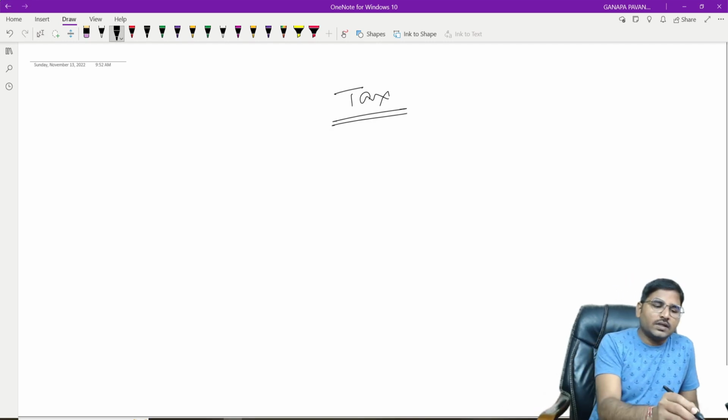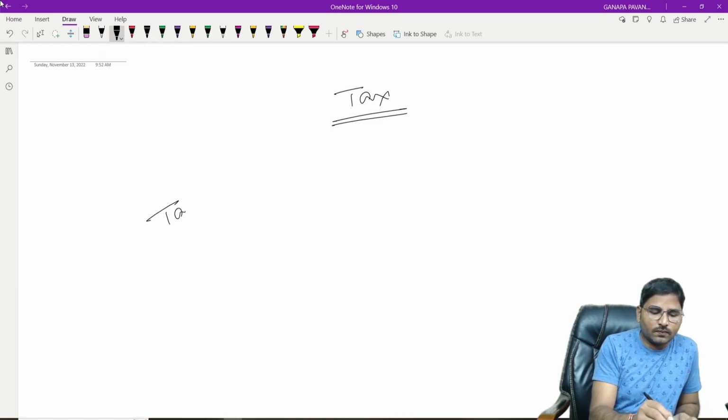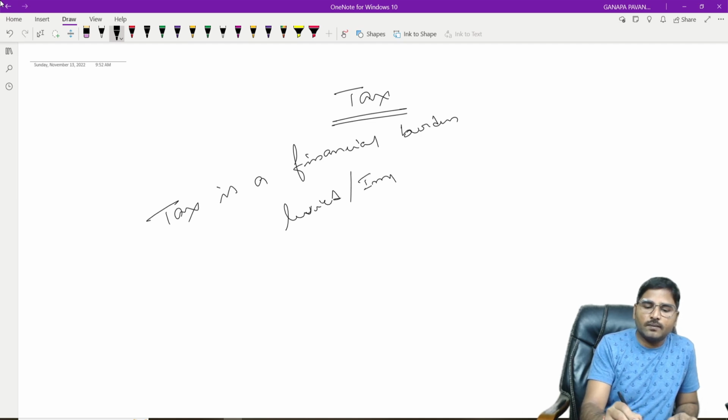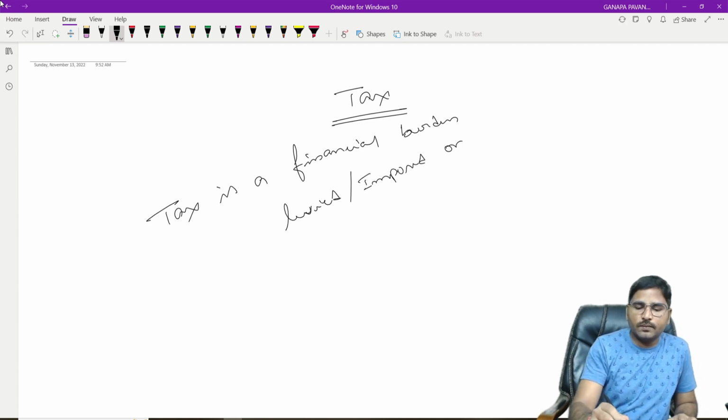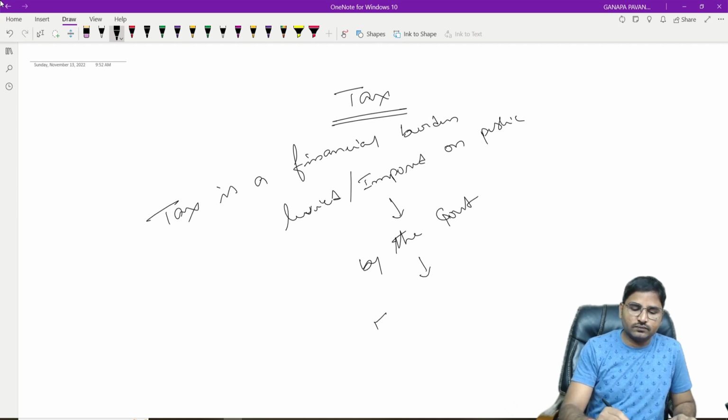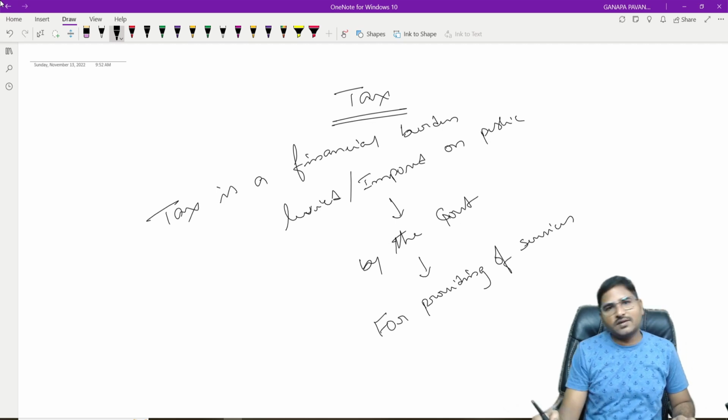Right? Now tax means, tax is a financial burden levied or imposed on the public by the government for providing services.